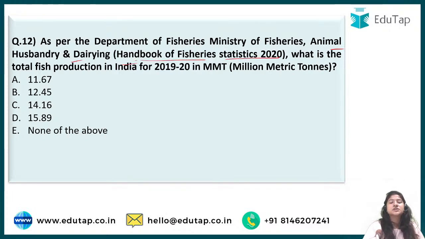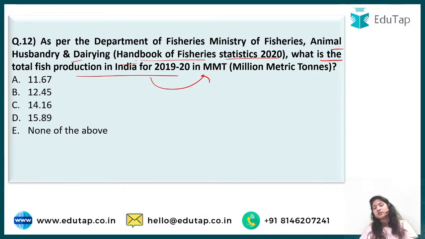the Handbook of Fishery Statistics 2020, what is the total fish production in India for 2019-20 in million metric tons? Okay, so this particular data has been provided by the Department of Fisheries, Ministry of Animal Husbandry and Dairying. Do note down which survey we are talking about, which survey says what, which ministry says what. Everything is important, because in an examination they would specify what they are asking about, right?